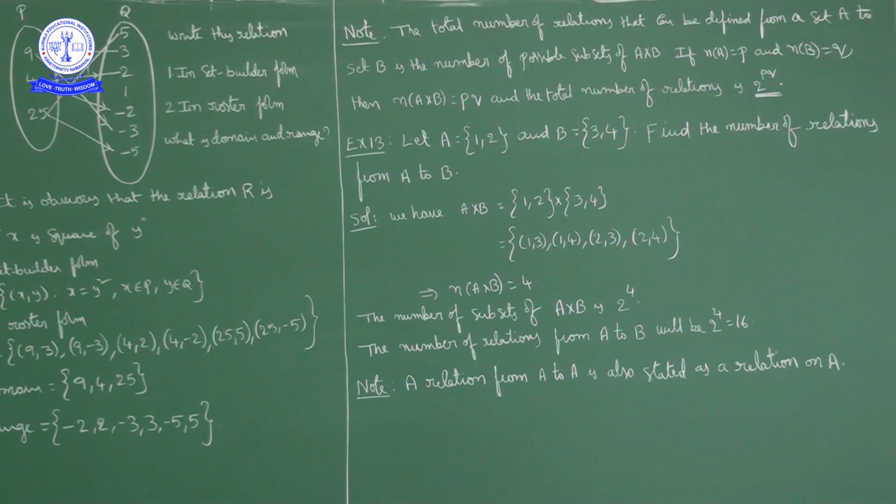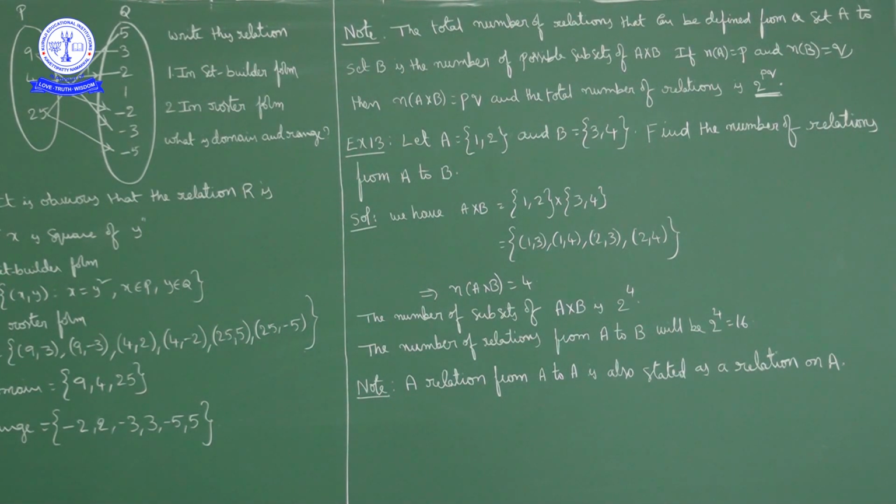Here set A contains the elements 1, 2 and set B contains the elements 3, 4. Find the number of relations from set A to set B. A cross B is the ordered pairs (1, 3), (1, 4), (2, 3), (2, 4). The number of elements in A cross B is 4, so the total number of subsets of A cross B is 2 power 4. The number of relations from A to B is equal to the number of possible subsets of A cross B, so it is 2 power 4, nothing but 16.